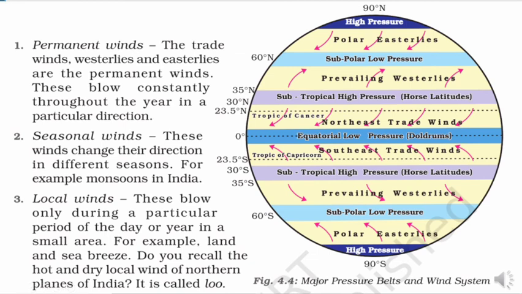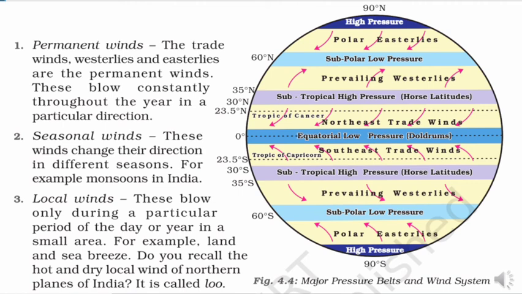There are three types of permanent winds. They are the trade winds, the westerlies, and the polar winds. Second is seasonal winds. These winds change their direction in different seasons. For example, monsoon in India.